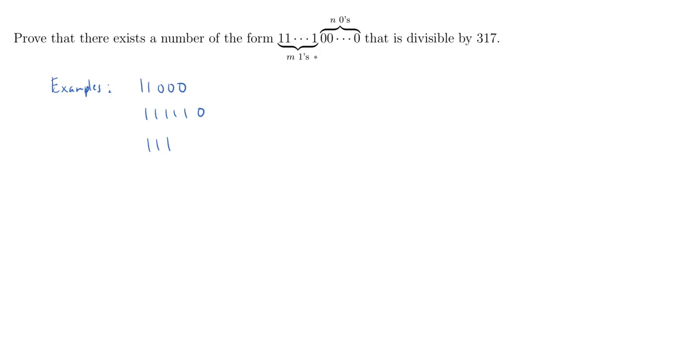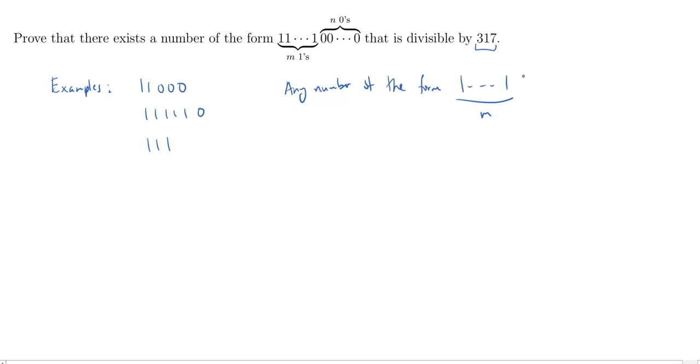So we're going to handle this using modular arithmetic, and this is the one place where 317 will come into play. The way we're going to do this is by making the following observation first, which is that any number of the desired form, so of the form a bunch of ones, and we'll say you have m of them, followed by a bunch of zeros, you have n of them, equals, well, what you could do is take m plus n ones.